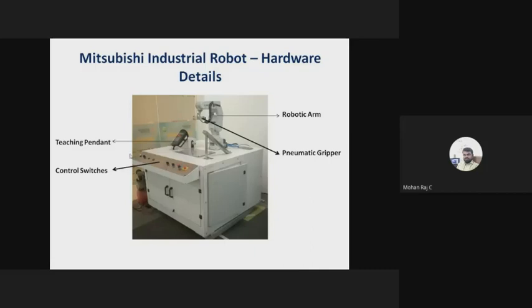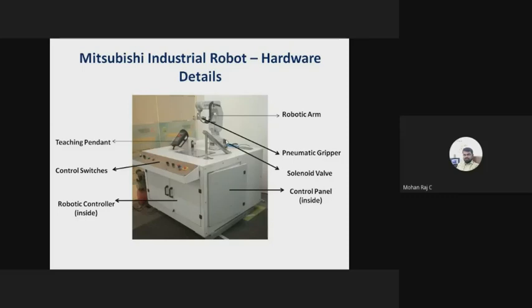And these are the control switches which are used in the robot. And what is inside that? This is a control panel. I'll show you the internal part, or the inside view of the control panel, in a future slide. And this is a robotic controller. Here you have to place the robotic controller.